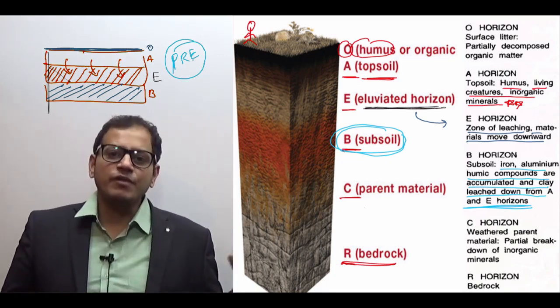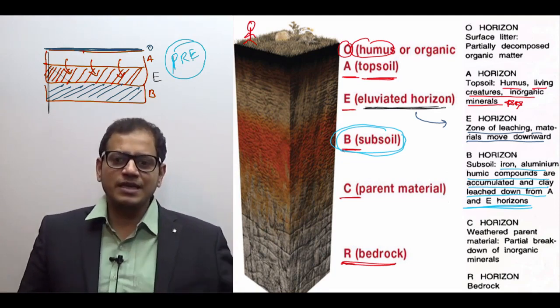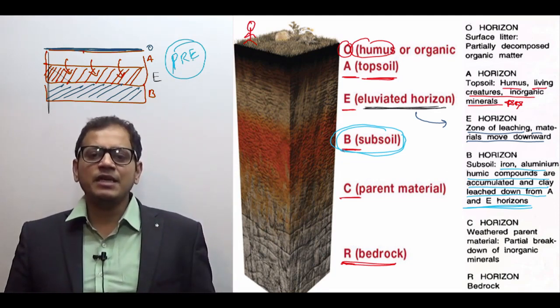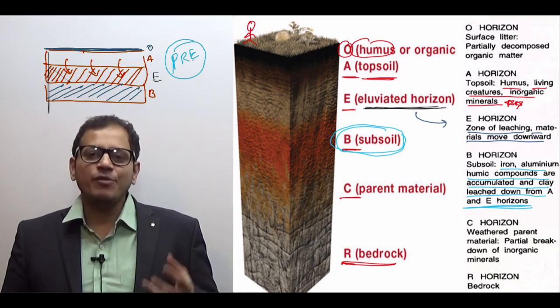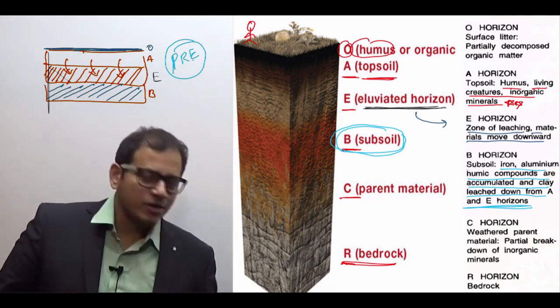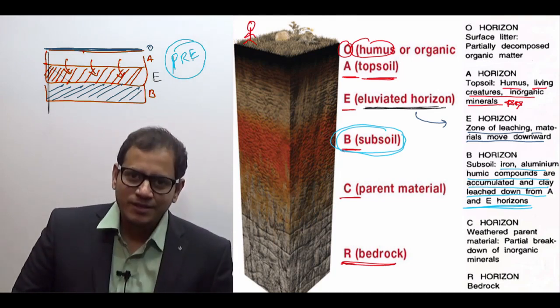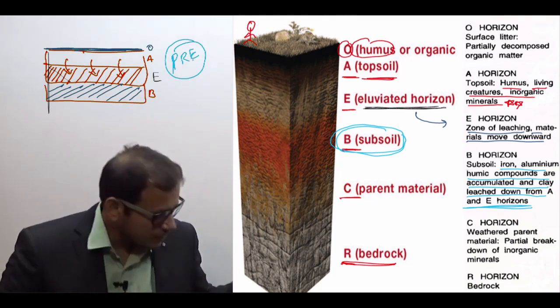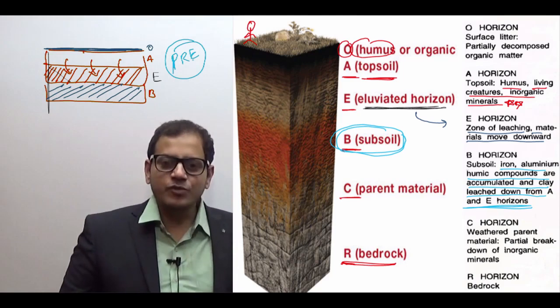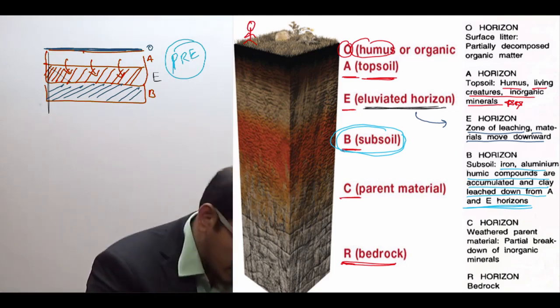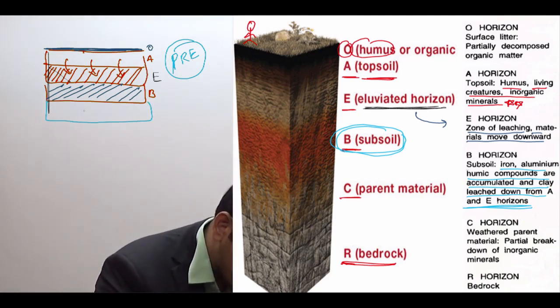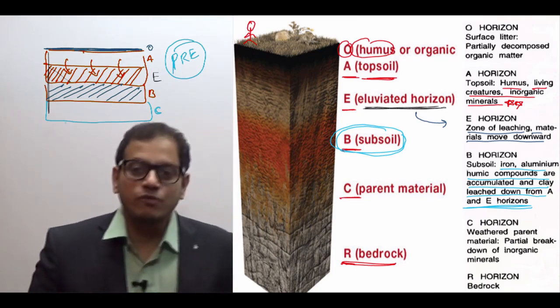Now from where have all these soils, the A layer, E layer, and B layer, been derived? They have been derived from the parent rock material. The rock which is lying below was broken down to form the soil. This C layer was broken down into small particles to form soil.